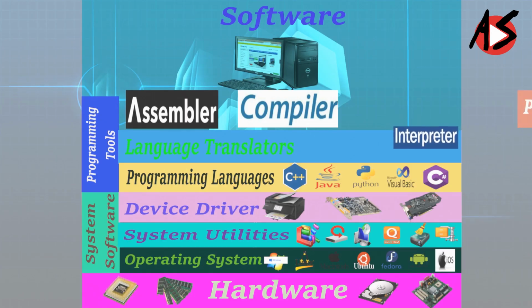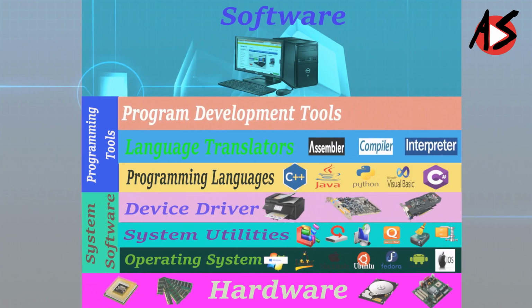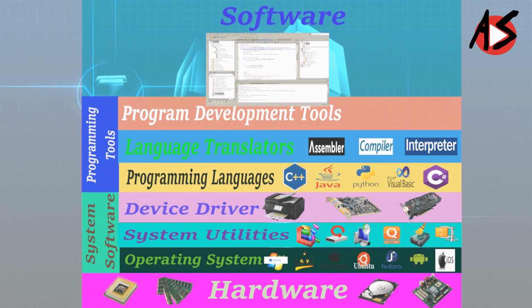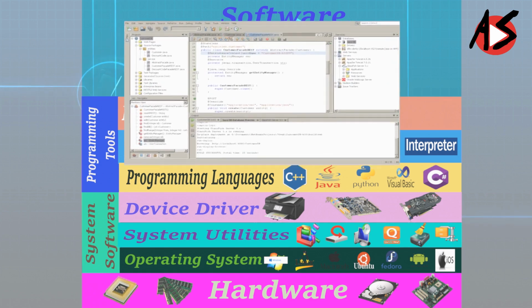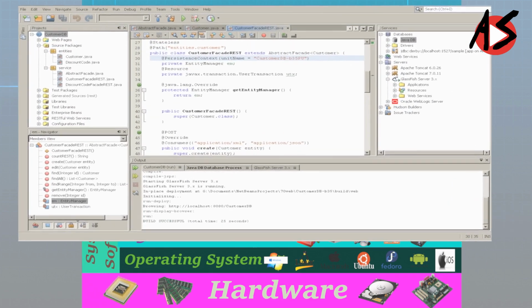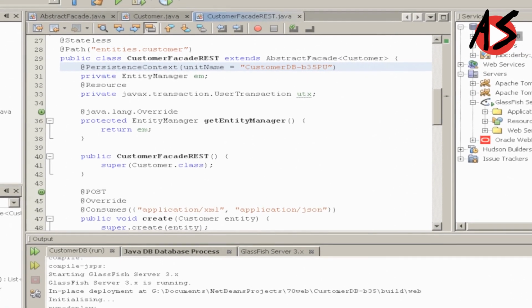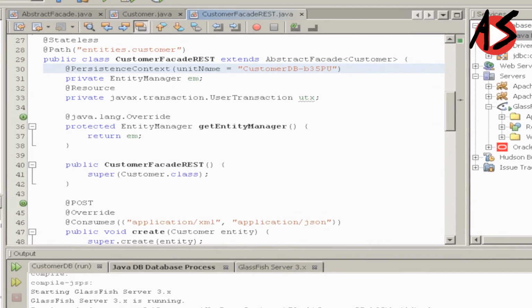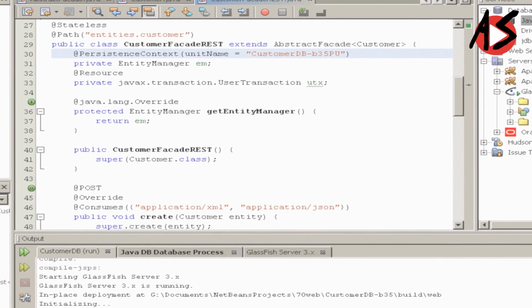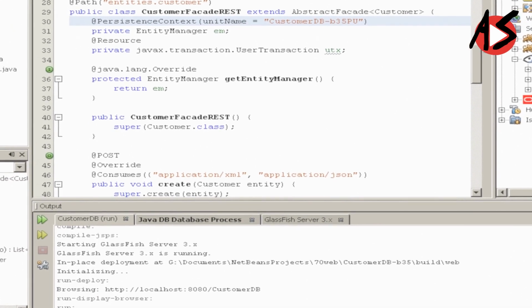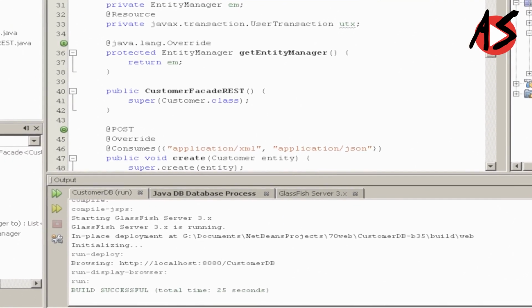Program development tools. To write the program instructions, we need a text editor. An editor is software that allows us to create a text file for our source code. Then an appropriate translator is used to get the object code for execution.